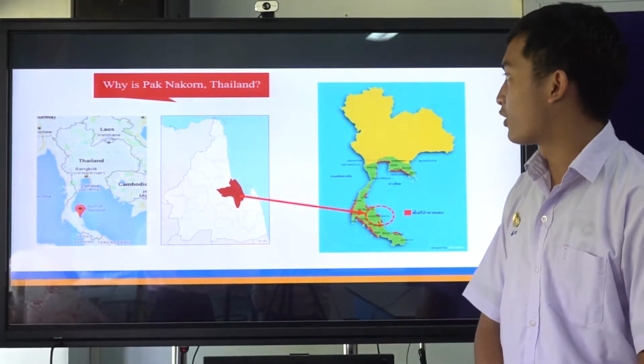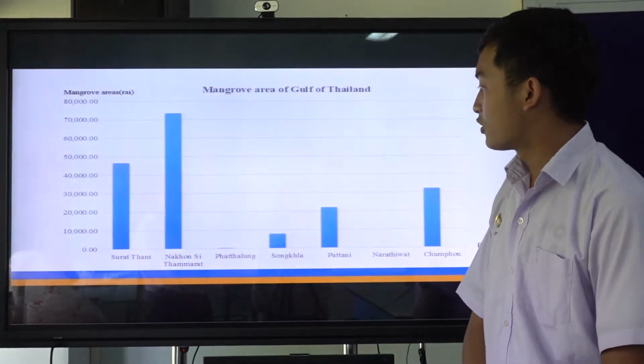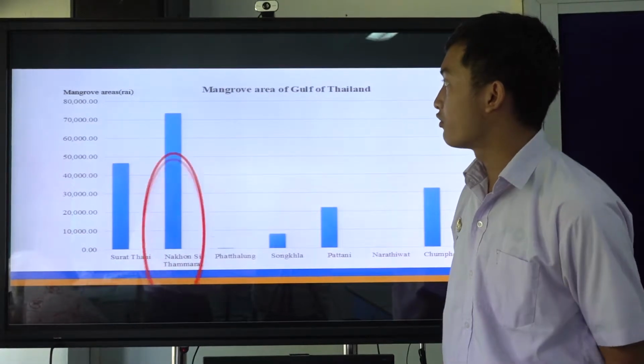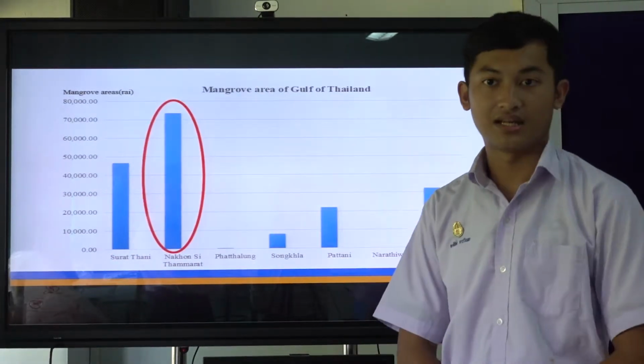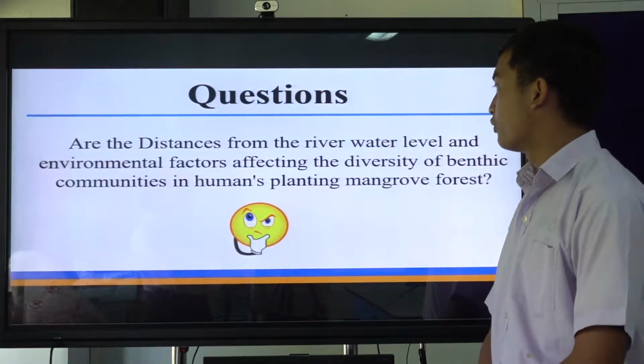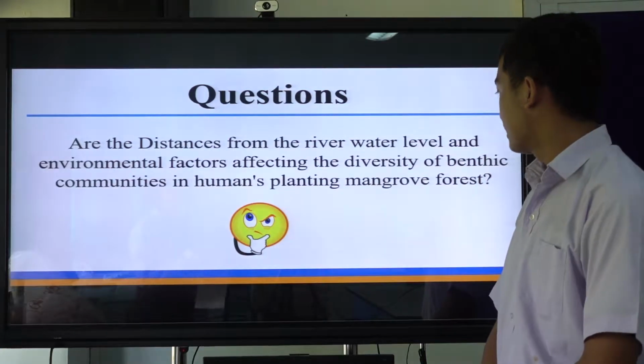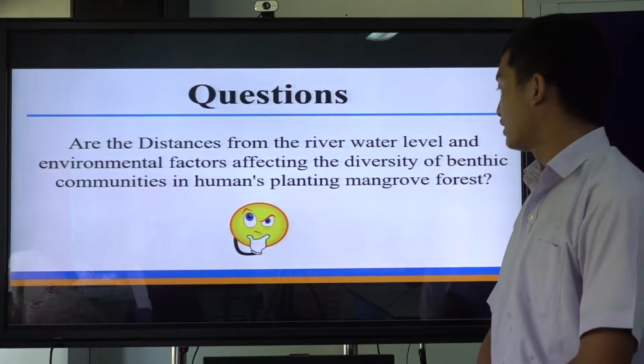Why Pak Nakhon, Thailand? Because Nakhon Si Thammarat has the most area of mangrove forest on the Gulf of Thailand. Question: are the distance from the river level and environmental factors affecting the diversity of benthic community in human-planted mangrove forest?